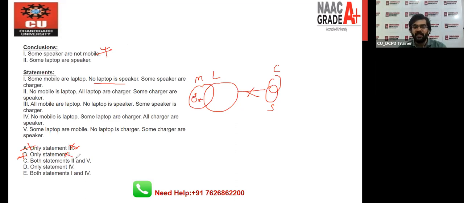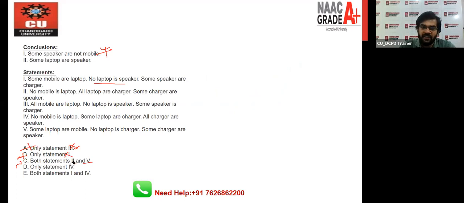It means the remaining options we have second, fifth, fourth, right, and the first. It means we have to check now the C option. Okay, are you getting this? How to eliminate the option? This is the best way to approach these type of questions. Now check the second one and fifth one, right? Just check the second one, because if the second one is wrong, there is no need to check fifth one, right? Because fifth option is not available here, right? So let's check the second one. If you will check the second one, no mobile is laptop.